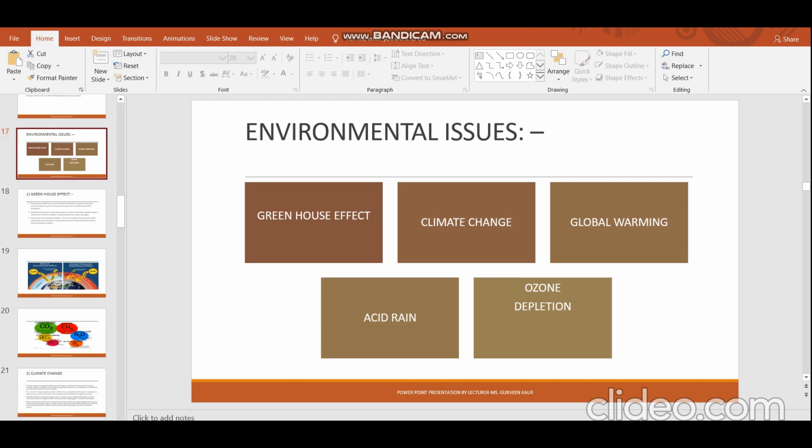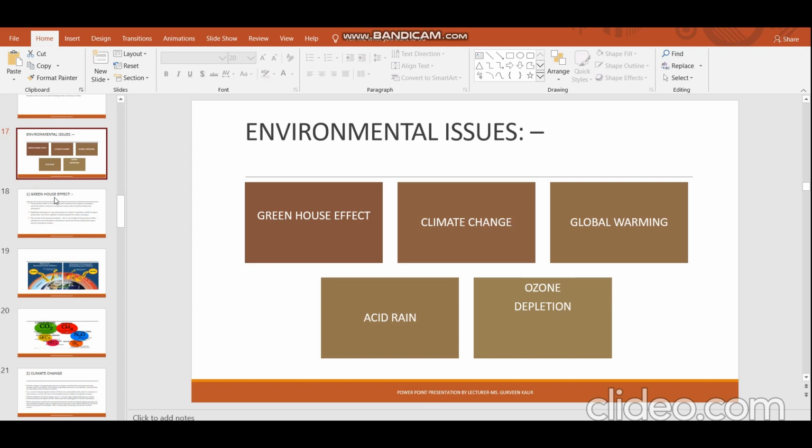Hello everyone. The next topic which we are going to study is environmental issues. There are a total of five issues. First one is the greenhouse effect. Second one is climate change. Third one is global warming. Fourth one is acid rain, and fifth one is ozone depletion.